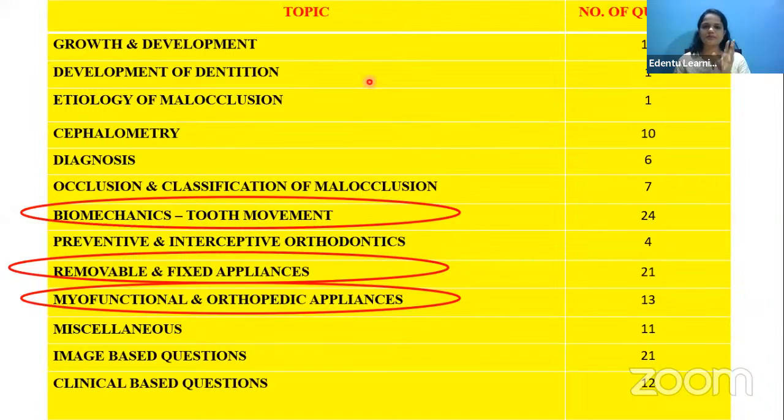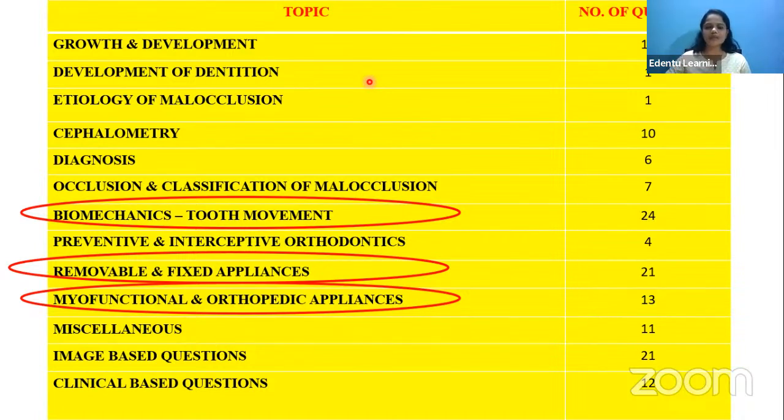In every subject, a minimum of 2 image based questions were asked. So while you are studying, take a standard textbook and just flip through it. Whenever you see an image, look at the image and read the subheading under it. Do it 1 or 2 times, and when the third time comes, hide the subheading and try to identify the image. That will help you tackle these image based questions very easily.